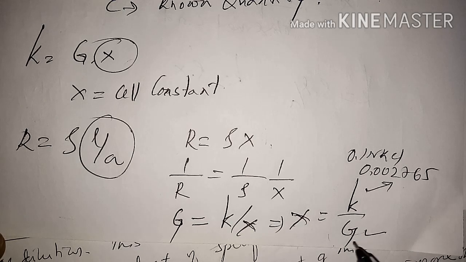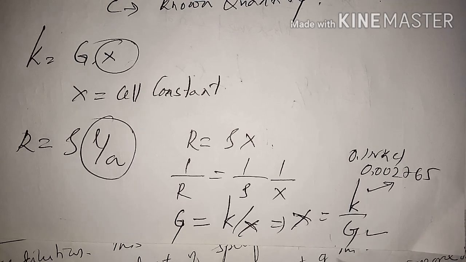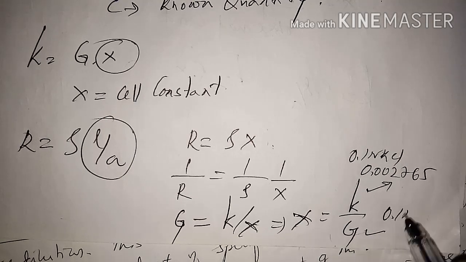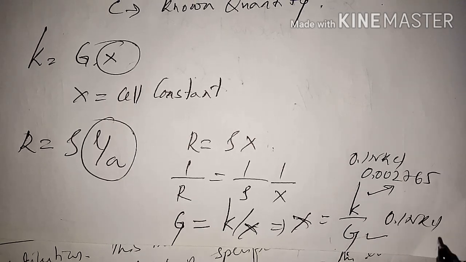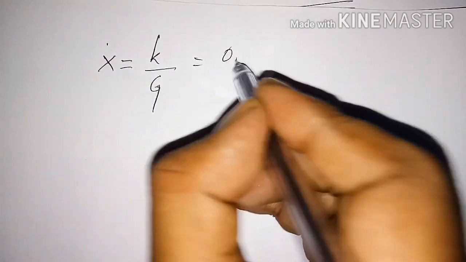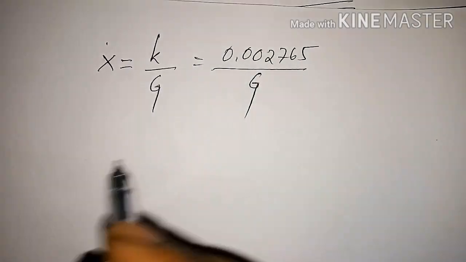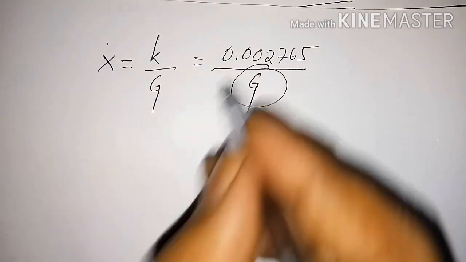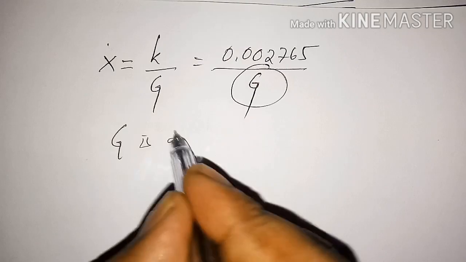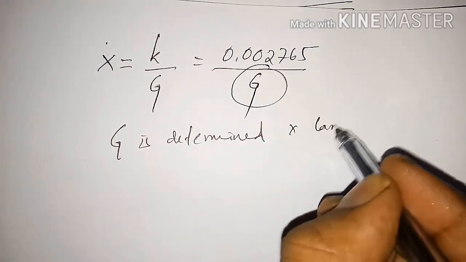Now G has to be measured, correct? How do we measure the observed conductance? Once we measure the observed conductance G of the 0.1 normal KCl solution, then we can calculate X, which is the specific conductance, 0.02765, divided by the observed conductance G. Once G is determined, X can be determined.